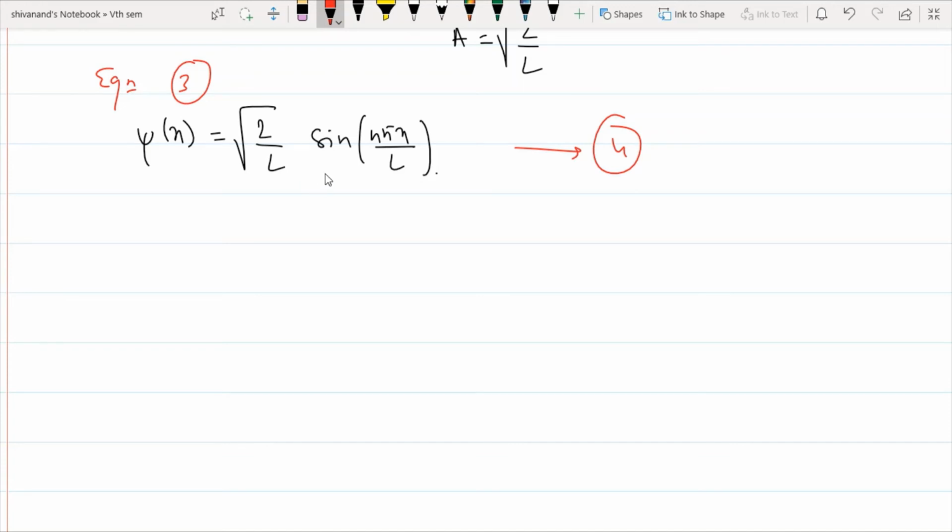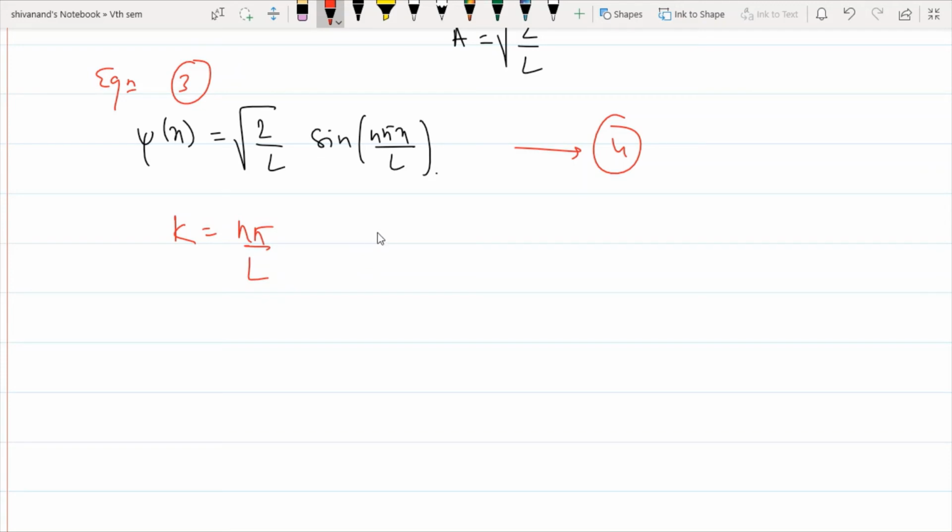Okay, now if I calculate its energy, how will that energy be possessed by this particle? As I have calculated the k value in this equation, k is equal to n pi by L, right?